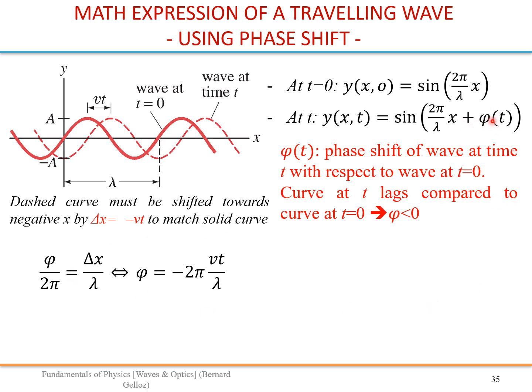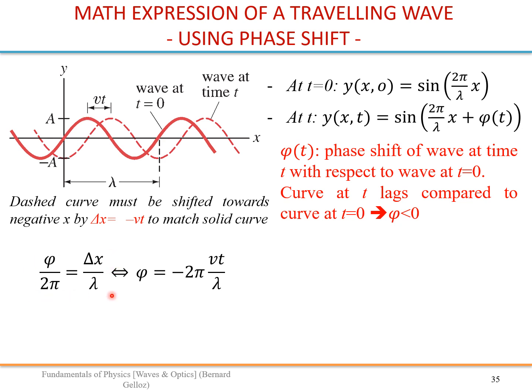That phase shift corresponds to that delta x, because we are looking at the curve at time t with respect to the curve at t equals 0. So your delta x must be minus vt if you look from the time t to t equals 0.